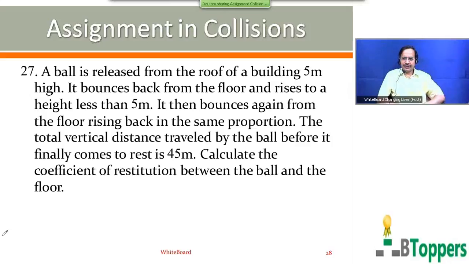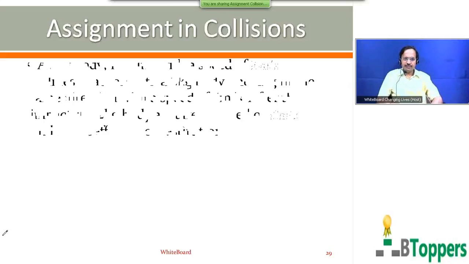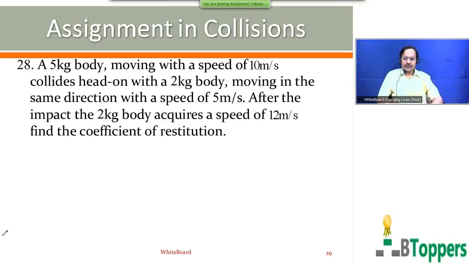So I am going to show you the next question on screen. See the question number 28. A 5 kg body moving with a speed of 10 meter per second collides head on with a 2 kg body moving in the same direction with a speed of 5 meter per second. After the impact, the 2 kg body acquires a speed of 12 meter per second. Find the coefficient of restitution. Come on, try the question.